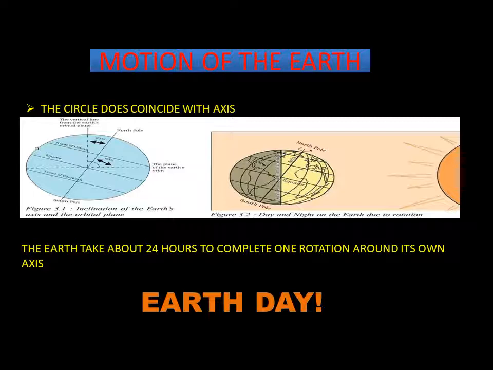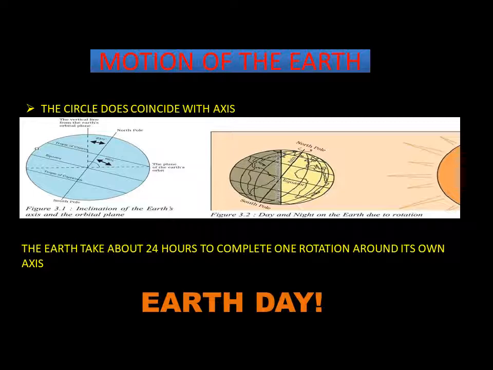Next, orbital plane. The plane formed by the orbit of the earth is known as the orbital plane. The axis of the earth makes an angle of 66.5 degrees from the orbital plane. So you have the orbital plane and the axis of the earth. The axis of the earth is tilted at 23.5 degrees, and this axis makes 66.5 degrees with the orbital plane. That's what we understand as the orbital plane.